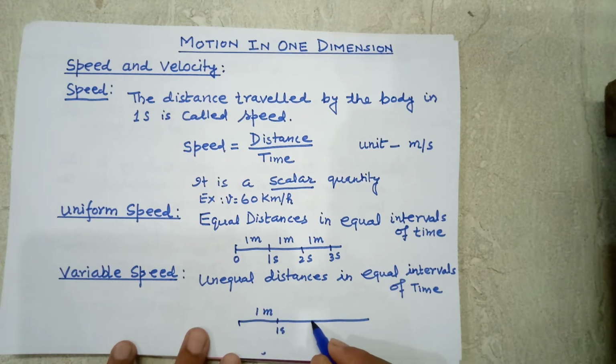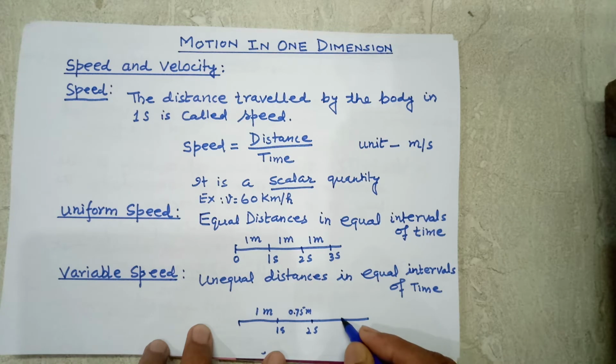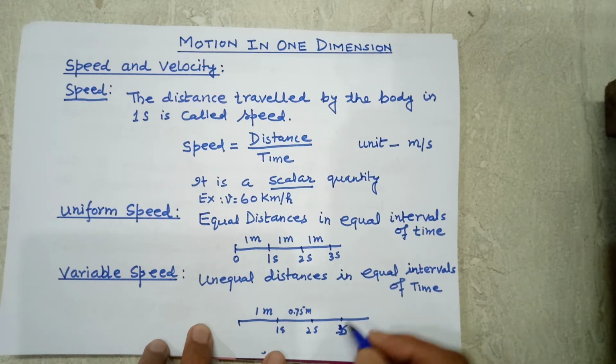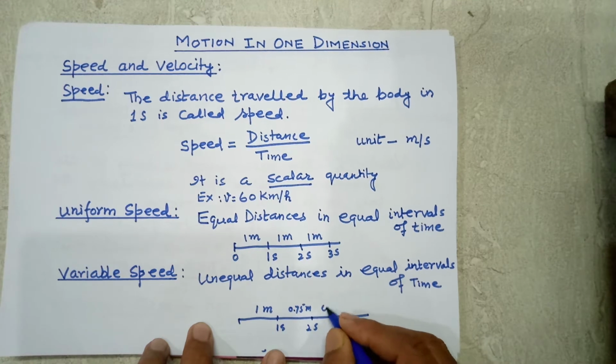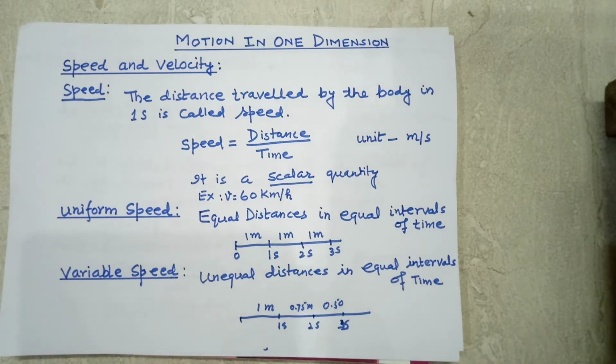Then in the next 1 second it covers 0.75 meter, and in the next 1 second it covers, suppose, 0.50 meter, and so on. Then its speed is variable speed.